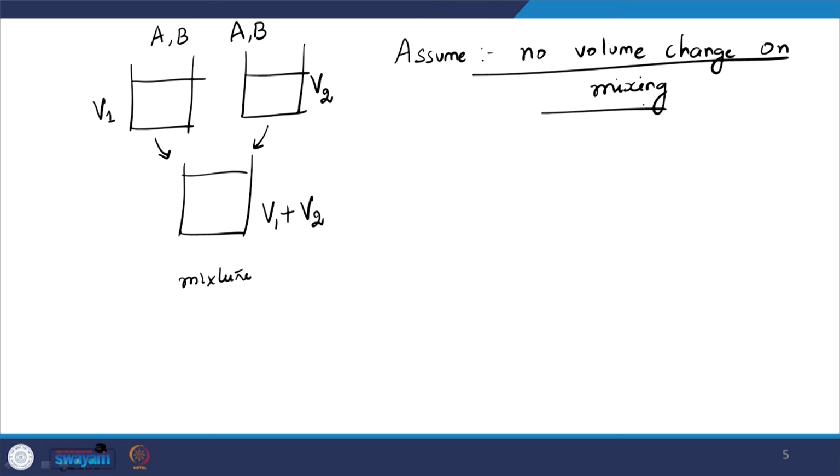If you are confused why we are having volume change on mixing, that is happening because new interactions develop between the molecules once we put them together, right. When they were existing as separate solutions or separate pure components, they did not have those interactions. Once we mix them together, we have new interactions. Let us say we have a glass of water and a glass of alcohol.